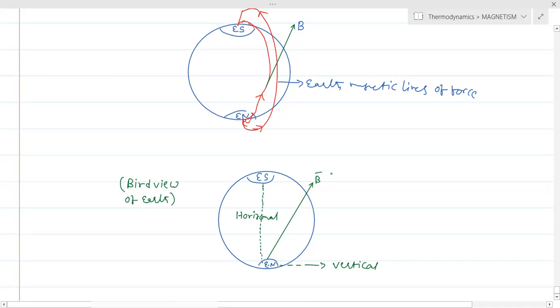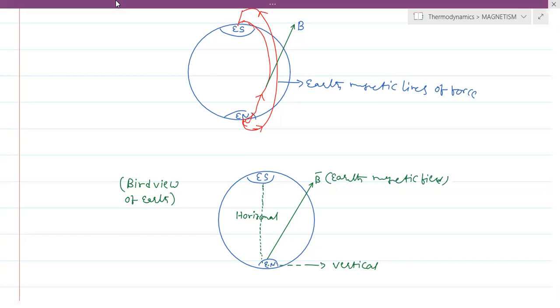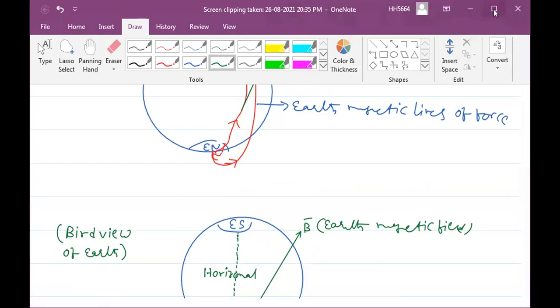So this is the horizontal component, this is the vertical component. So now we will see that this is the Earth magnetic field. Now we will understand the true dip.